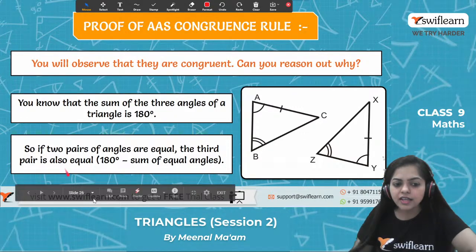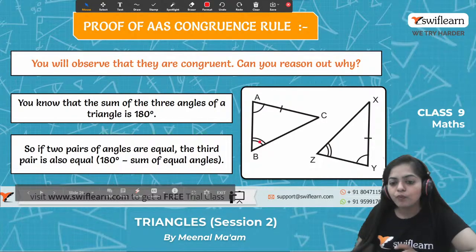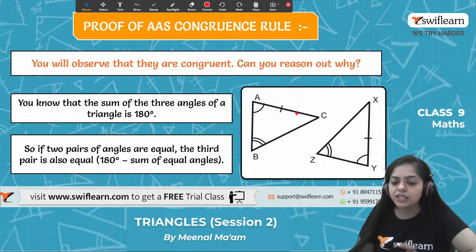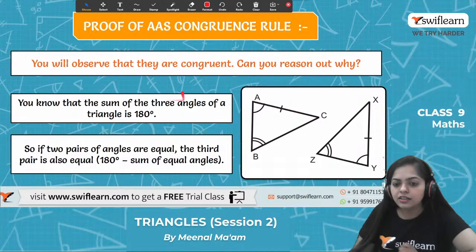Why? Because the angle sum property says the third angle will be equal to 180 degrees minus the sum of the equal angles. So in both cases the third angle will be equal. So when all three angles are equal, you will say that this is the included side. So that's why we can say that triangle ABC is congruent to triangle YZX.